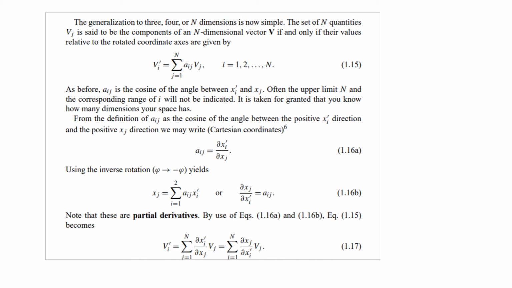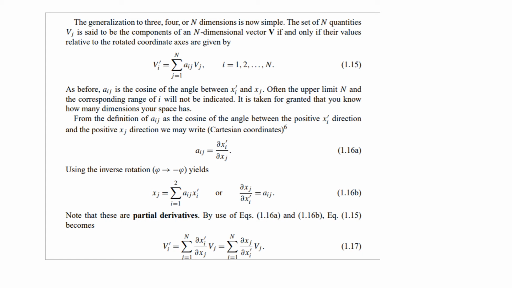Now for the definition of direction cosine, we have also shown that the direction cosine is the cosine of the angle between the positive xi prime direction and the positive xj direction. We may write it in the Cartesian coordinate system as aij equals partial xi prime over partial xj.